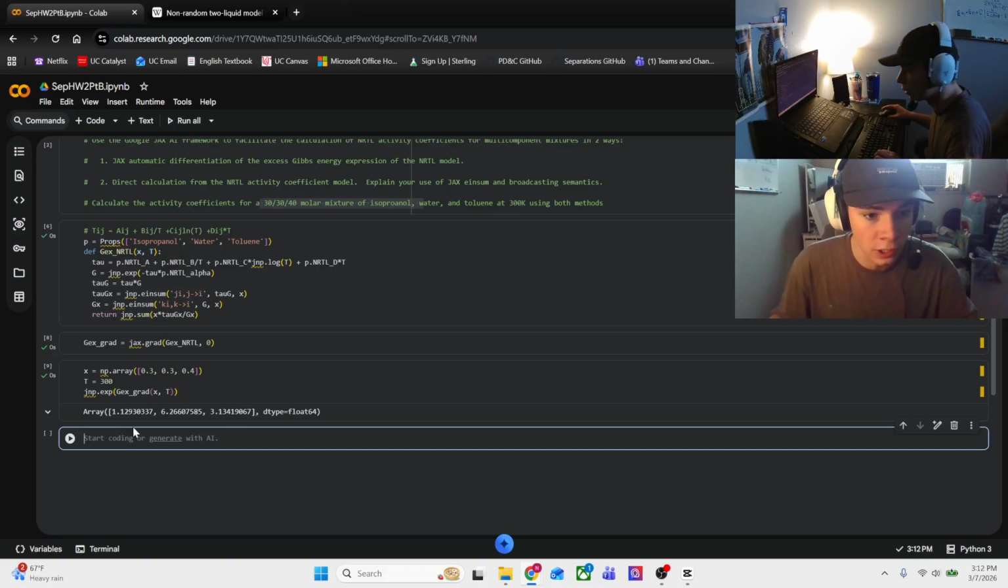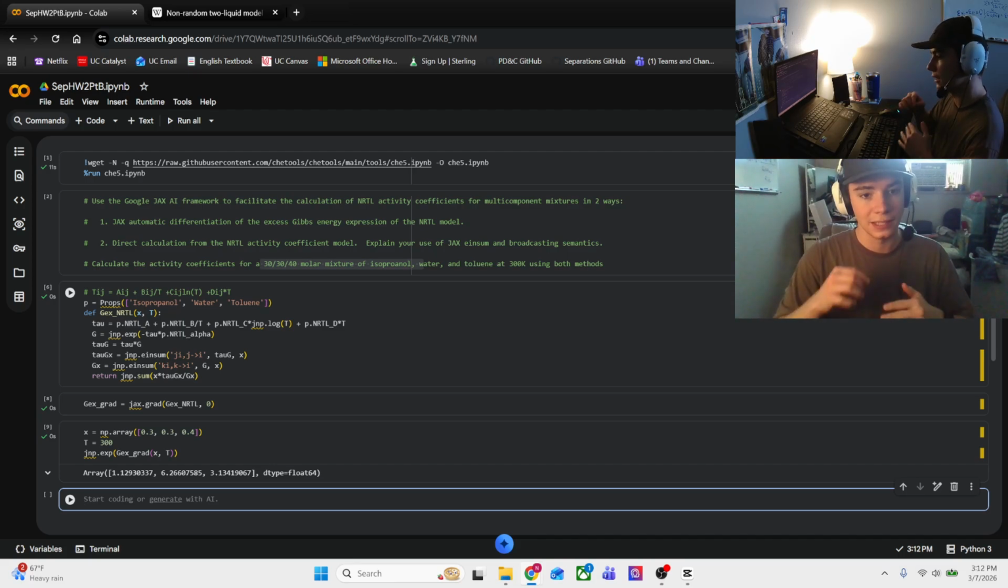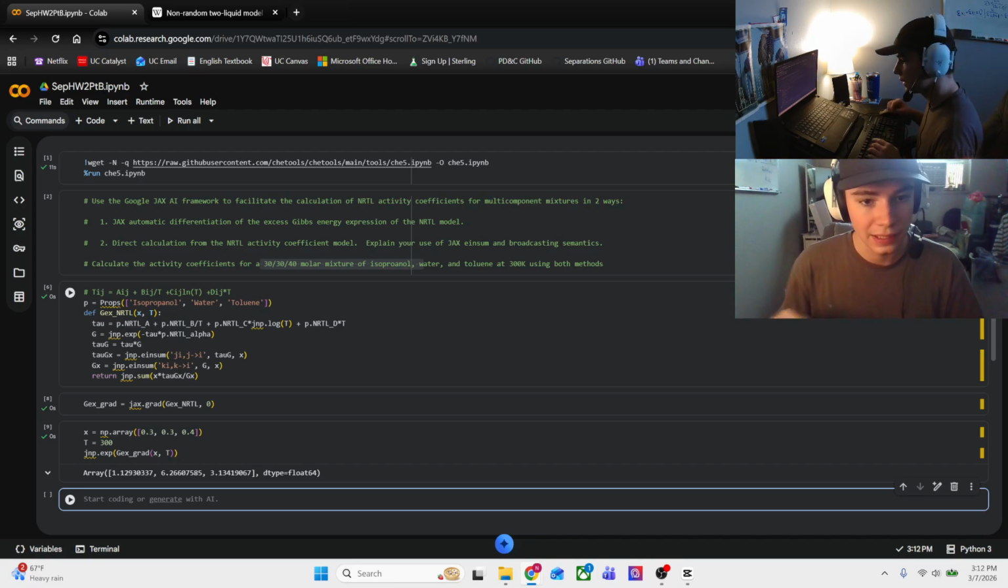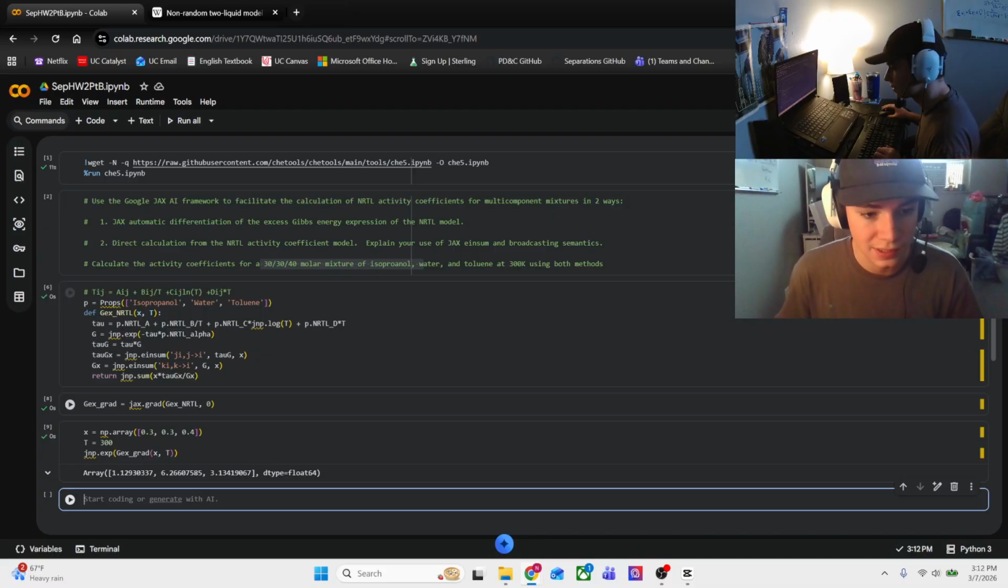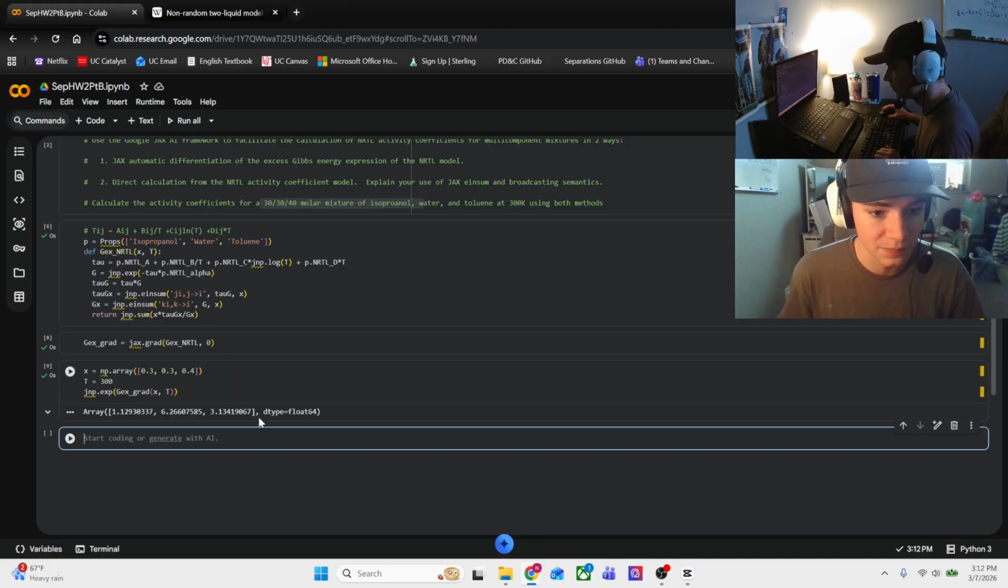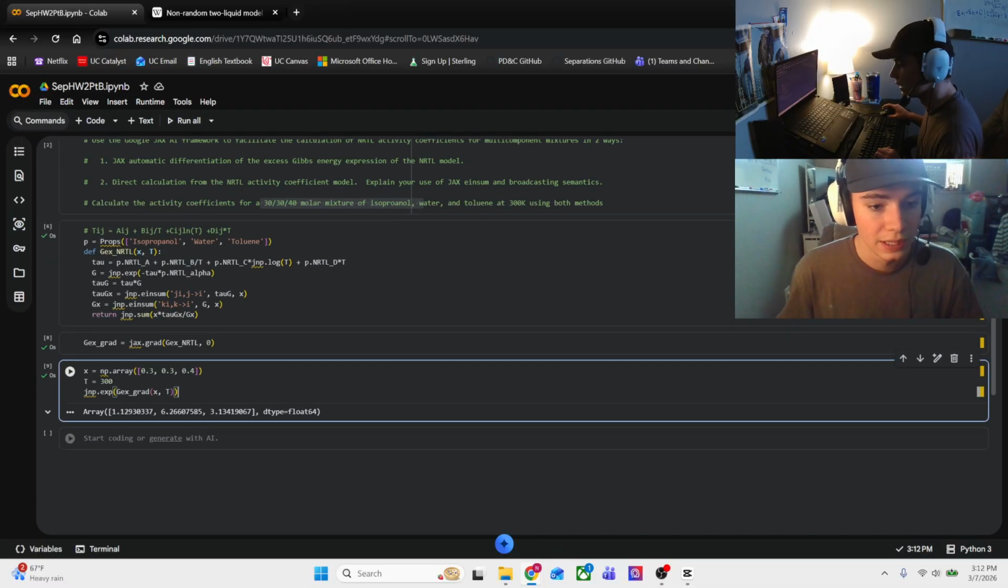Fantastic. So those are our three activity coefficients for our first method, using the excess Gibbs energy expression to find where our excess Gibbs energy can be minimized to get those activity coefficients. So that's our first method. So let's go ahead and move on to our second method.